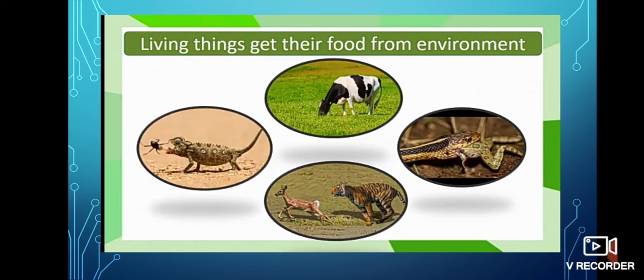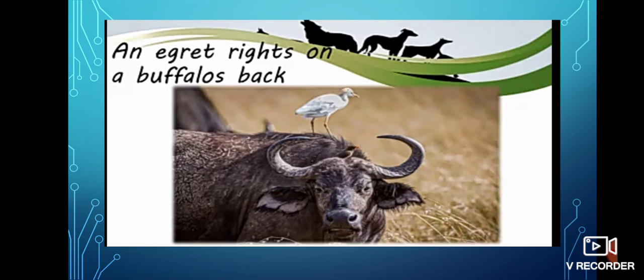Living things get their food from the environment. An egret rides on a buffalo's back. When a buffalo is grazing in a grassy area, you are very likely to see an egret riding on its back. What could be the reason for that? A certain kind of egret feeds on different kinds of insects.